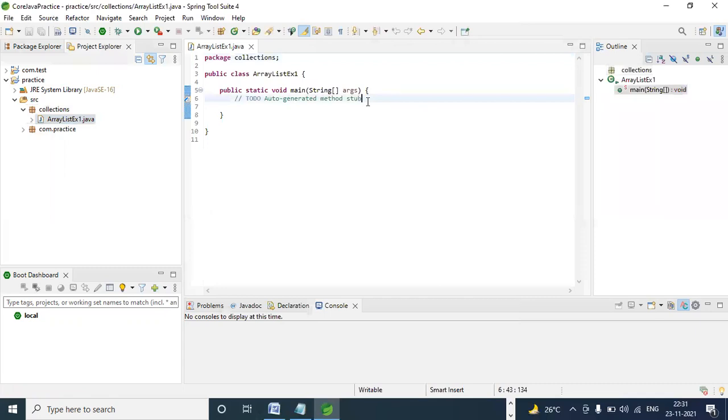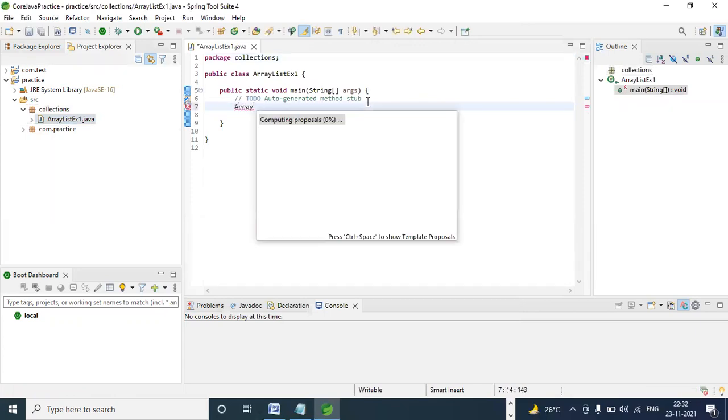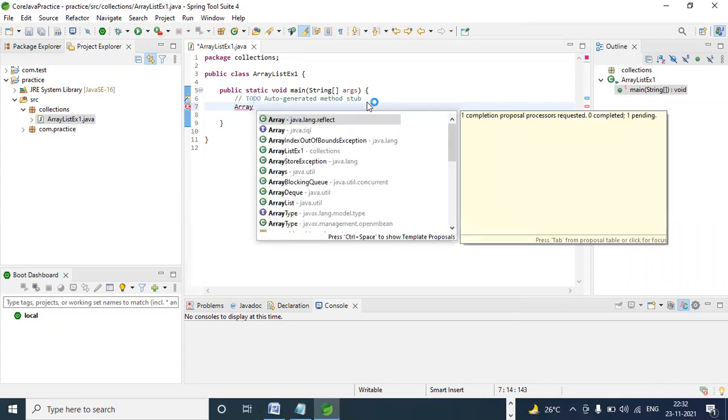In the main method, I want to add my students' names. How can we add? I have to create an array list.